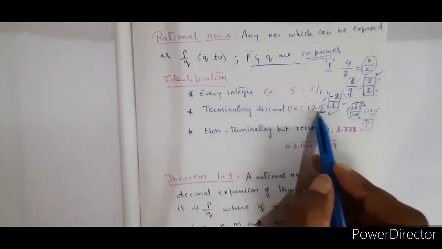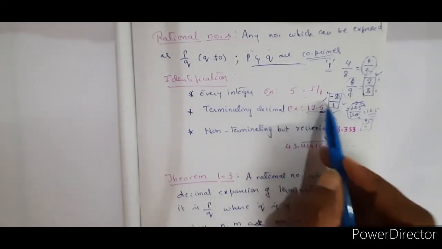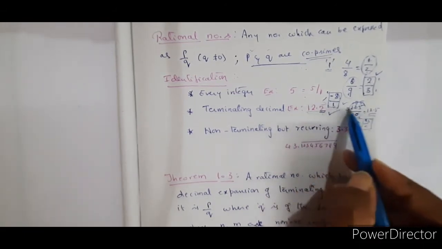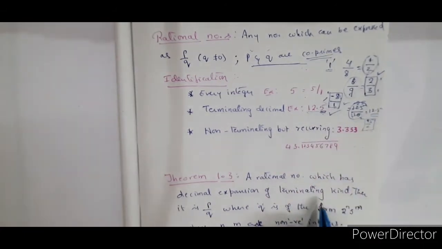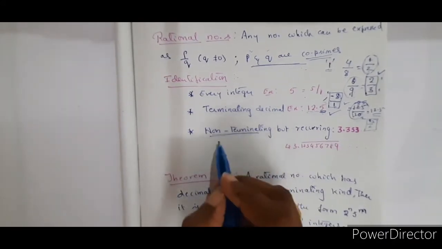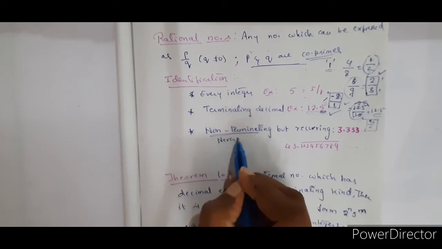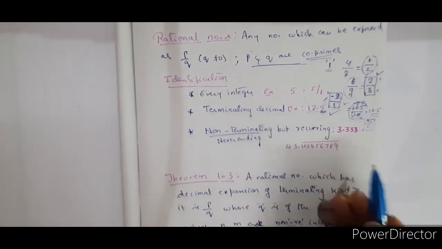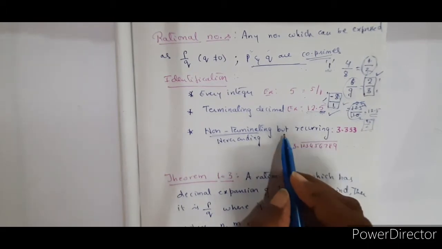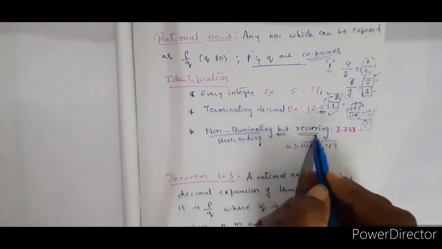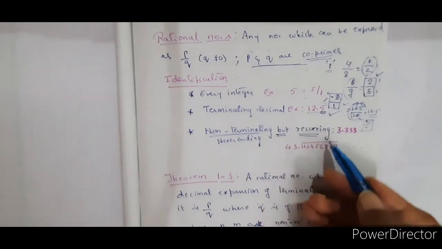Now suppose this is not terminating, that means still decimal points are there. After the decimal point you have so many digits. Then that is called non-terminating, never-ending. Non-terminating means they will never end. But the condition is that they should be recurring, that means they should repeat.